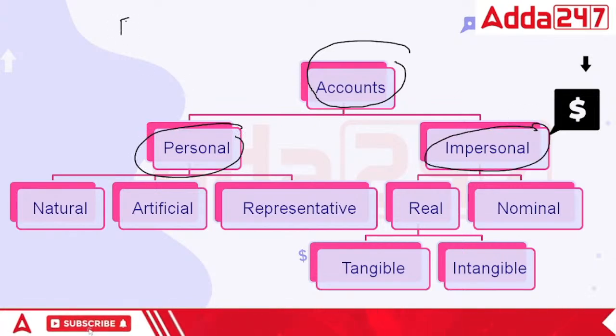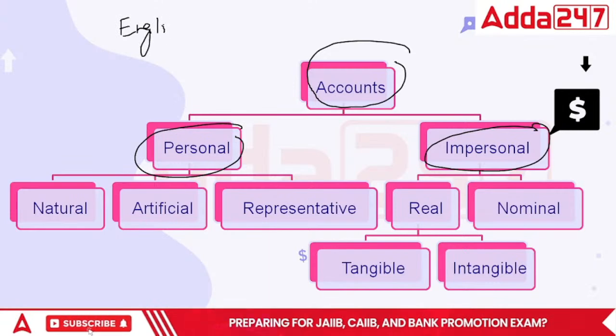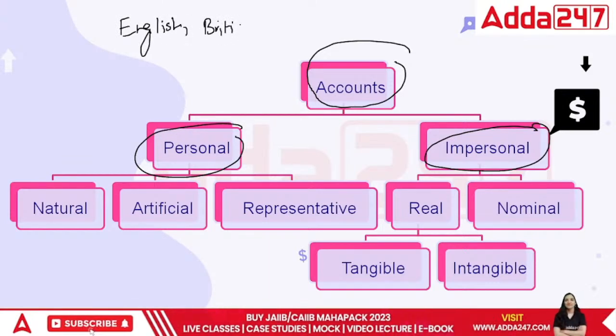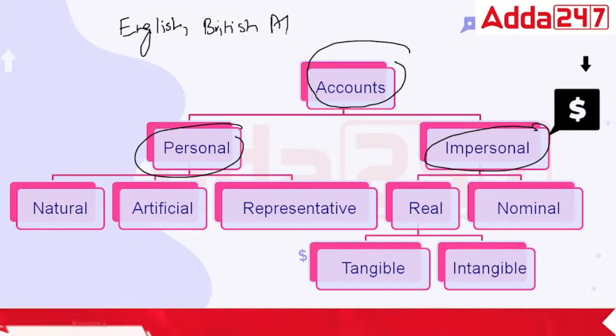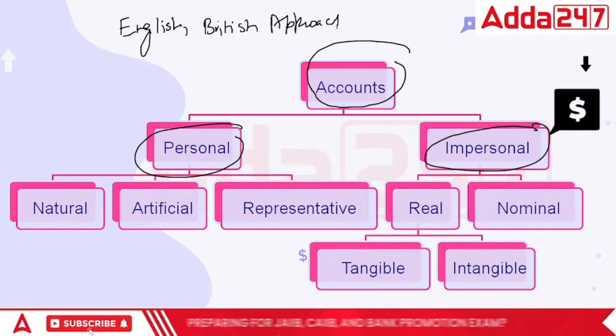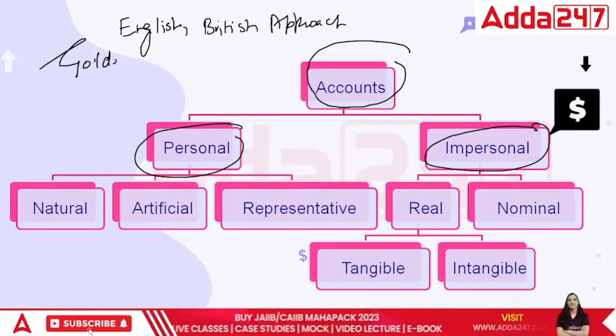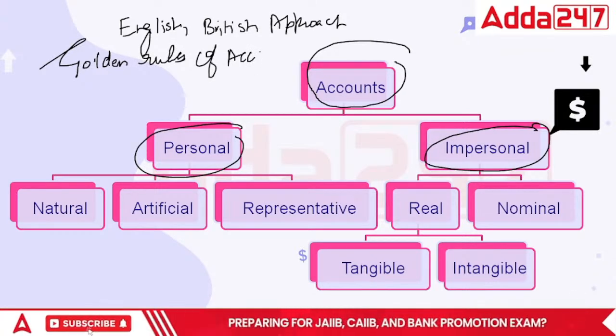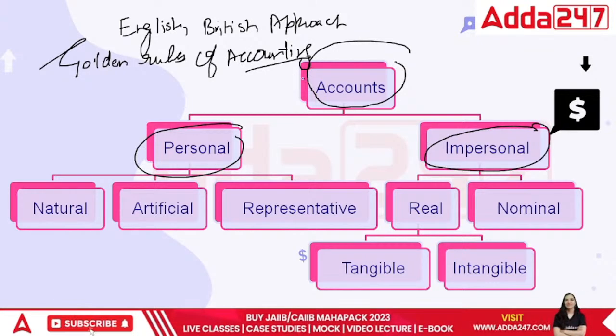The English approach, or also called the British approach, the traditional approach, also called the golden rules of accounting. They define accounts as being of two types, personal and impersonal.